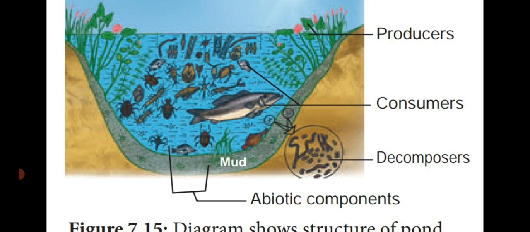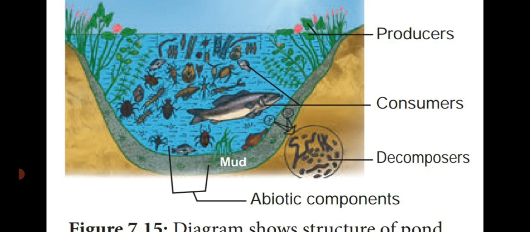So see the diagram. It is an ecosystem or an environment which is present in the pond water. It consists of two components, biotic components and abiotic components. And also they are showing the different trophic levels, how the energy is transmitted from one level to another level, and also how the food is transmitted from one level to another level.